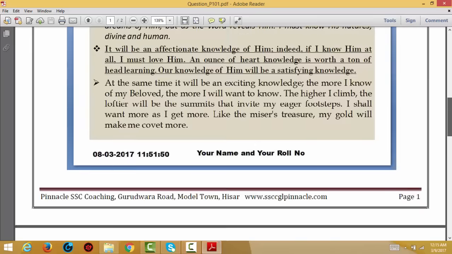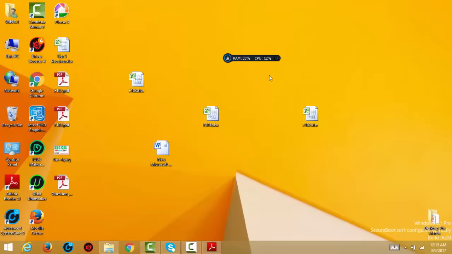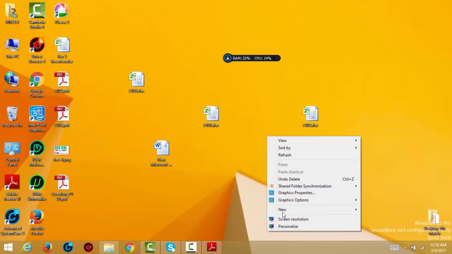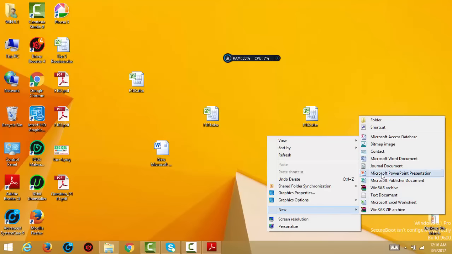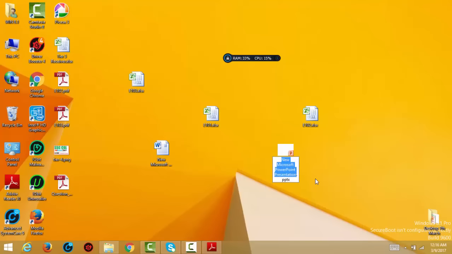Now we have to create this slide. How will you create it? Just go to desktop. You can click Start, and from there you will find Programs. In Programs you will find MS Office, and from that you can choose PowerPoint presentation. Otherwise you can click here directly and go to PowerPoint presentation. You have to first name it, and let's say we are keeping the name P101.